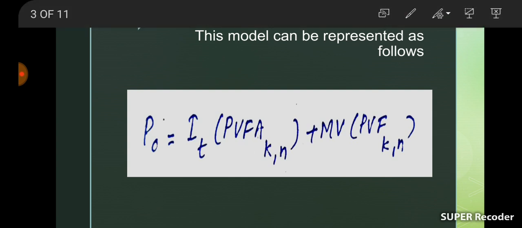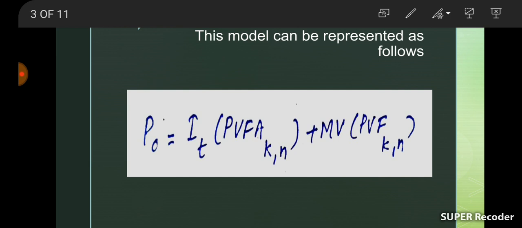Here in the case of interest, we are multiplying the interest with present value factor annuity because interest is an annuity here, and P0 is the intrinsic value, and if the market price is not available or written in our question, we can calculate market price of a bond by using this equation.